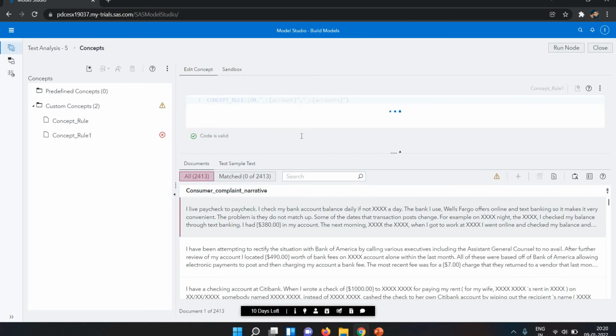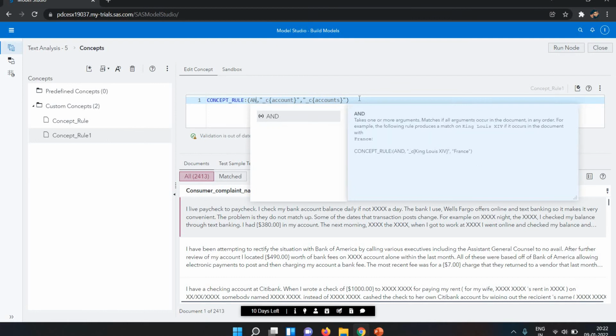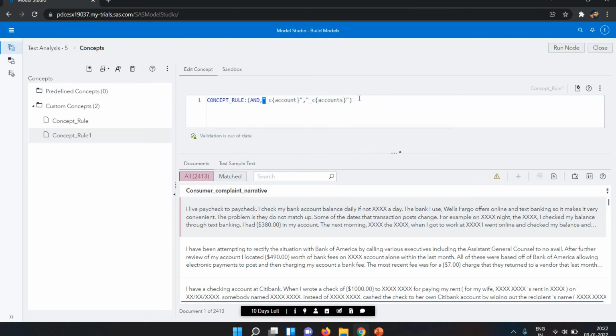Let's suppose, okay, so let's create here. Let's suppose I write the and is here. So and is my keyword. I'm using the and here. Now let's suppose, what is the rule I'm writing here.